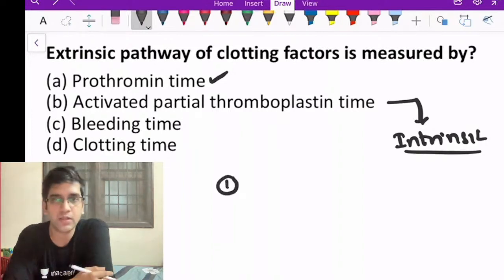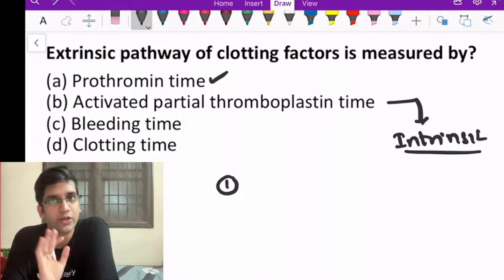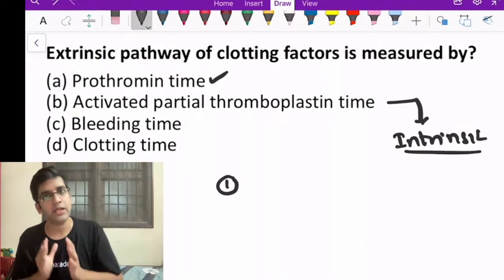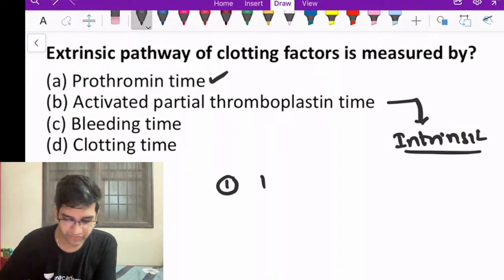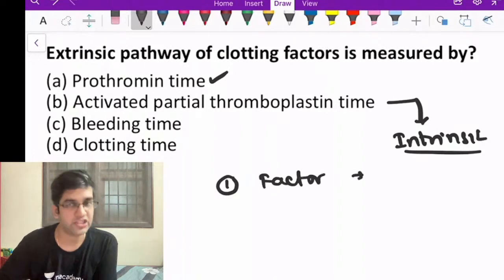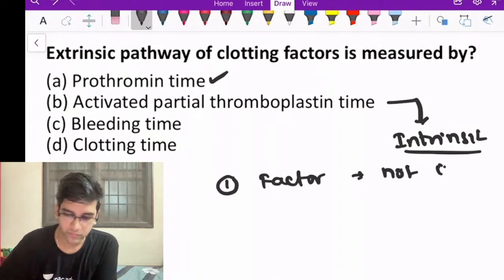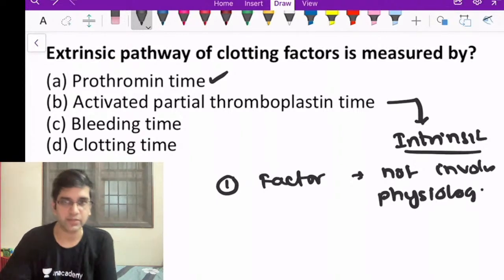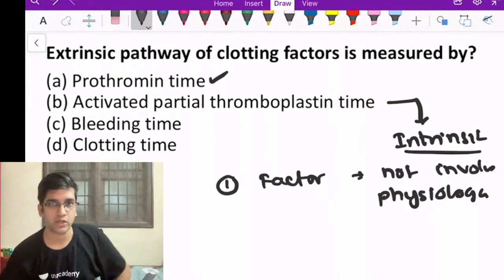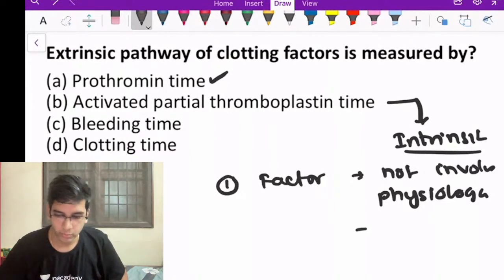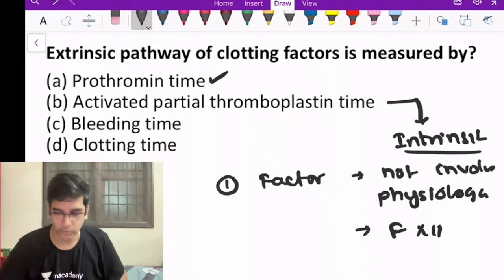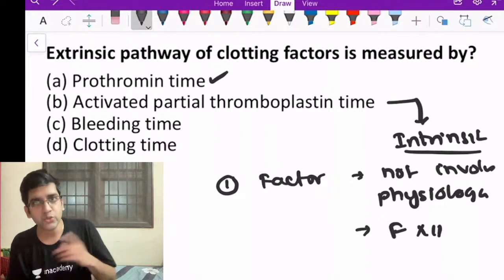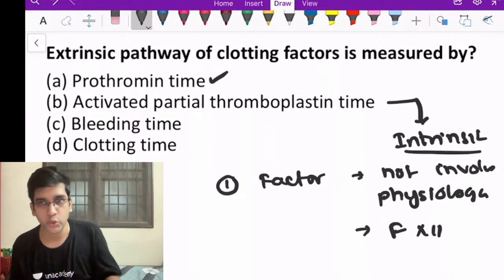The first question: there is one coagulation factor which is not involved inside the body in clot formation. It is used only in the lab. Which factor is not involved in physiological clotting formation, but will definitely be involved in lab testing? Which clotting factor is not involved in physiological clot formation? We have factor 12, right? Factor 12 is not involved in physiological in vivo. It's used in vitro only. In vivo, it is not useful at all.